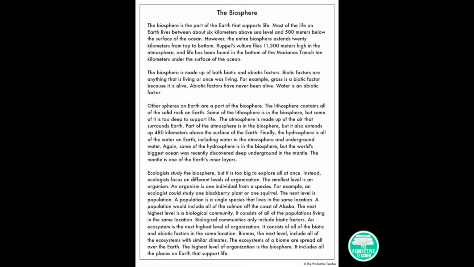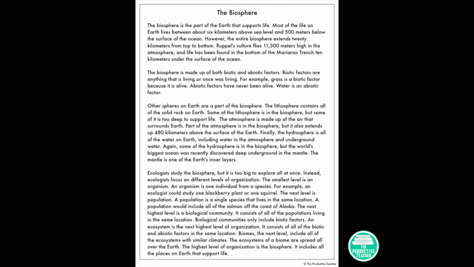The biosphere is made up of both biotic and abiotic factors. Biotic factors are anything that is living or once was living. For example, grass is a biotic factor because it is alive. Abiotic factors have never been alive. Water is an abiotic factor.